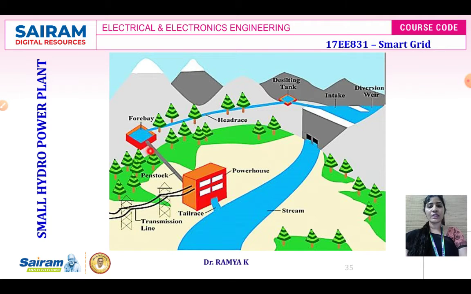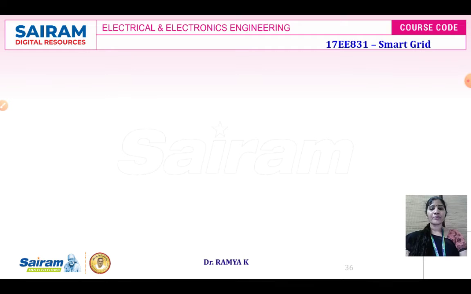The water that is falling through the penstock strikes the turbine, and the output of the turbine is connected to the tail race, where the stream of water will be connected. Again it will be refilled to the diversion weir. This is how we can generate the power by means of a small hydropower plant.